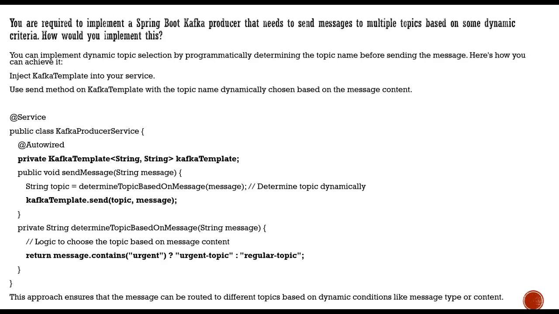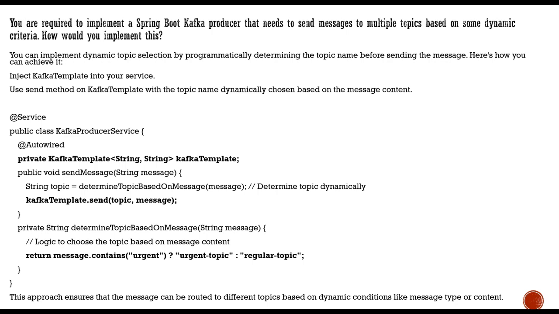Now, you are required to implement a Spring Boot Kafka producer that needs to send messages to multiple topics based on certain dynamic criteria. How would you implement that? Earlier there was a scenario with only one topic involved and subscribed. Now there might be more than one topic, and based on a certain condition you need to send the message. I wanted to know how you would implement that.